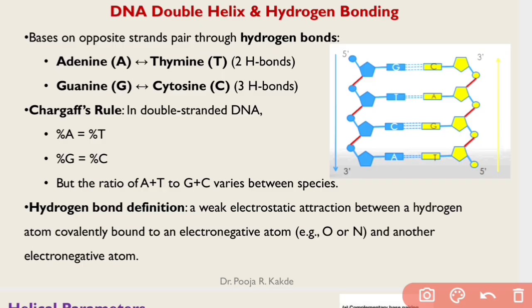Now there is one rule in case of double helix structure and that rule is called Chargaff's rule. What does Chargaff's rule suggest? It suggests that the percentage of purines will always be equal to the percentage of pyrimidines in case of double helix structure. That means as much as there are A, there will be that much T in the structure, because in one strand A pairs with T of the other strand.